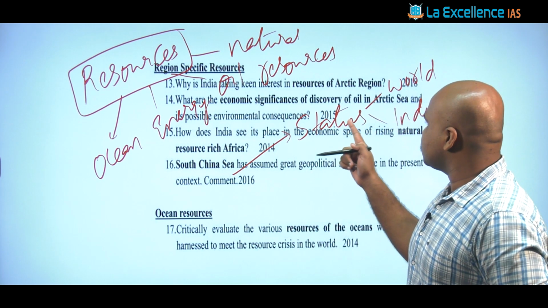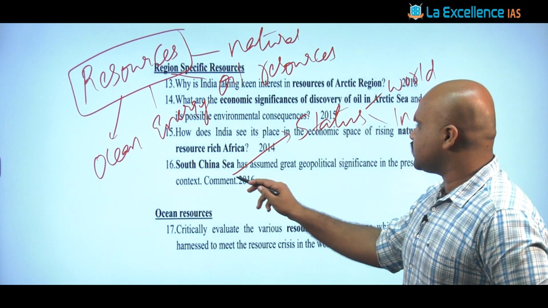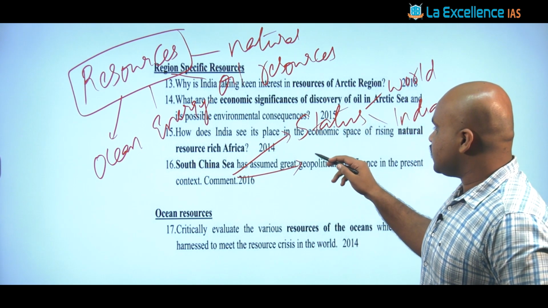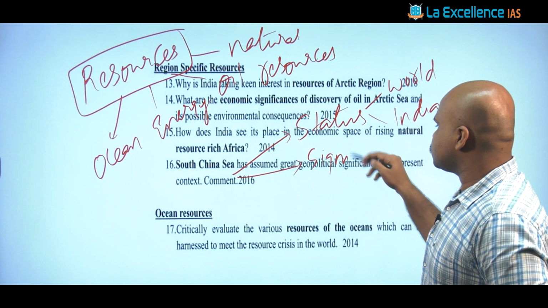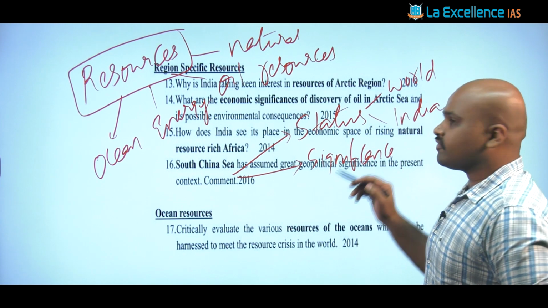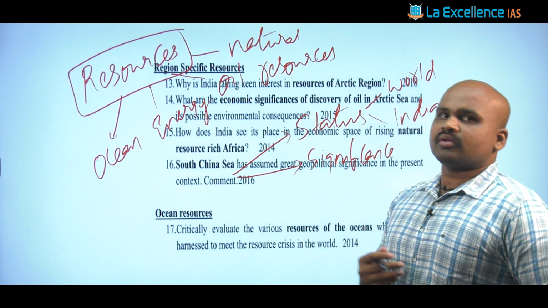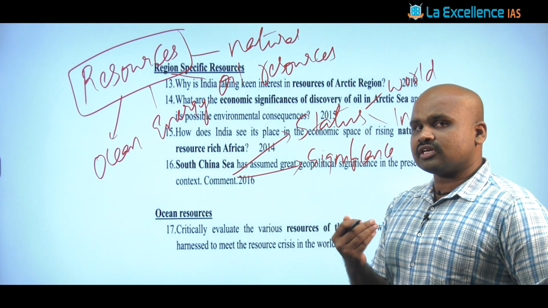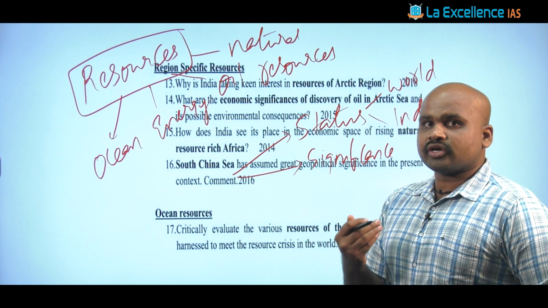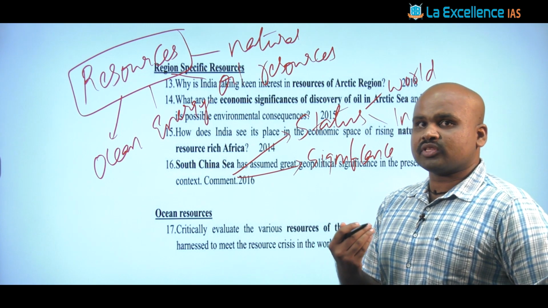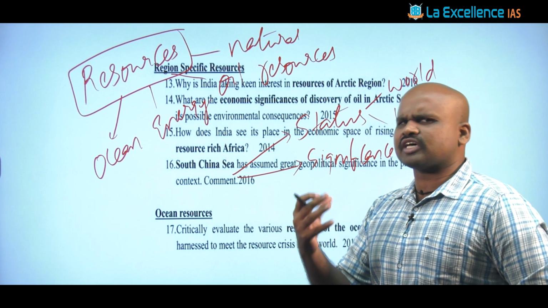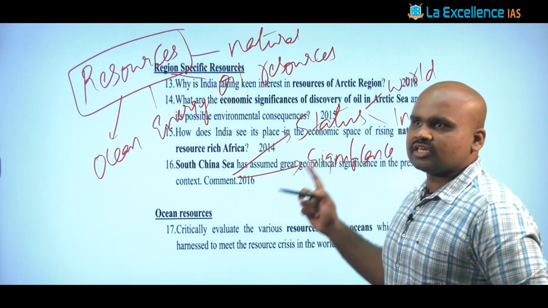Then, apart from the status with respect to the world and India, talk about the significance of that resource. It might have significance with respect to the economy, employment, ensuring energy security, or the food security aspect, any of those aspects. So talk about the significance.